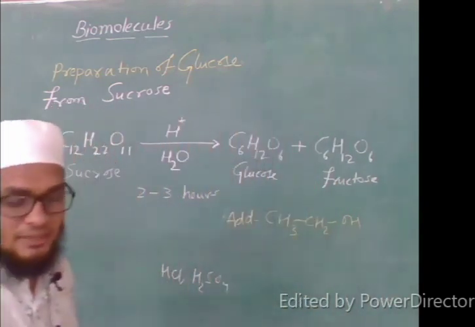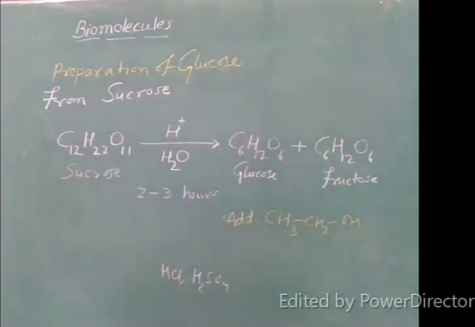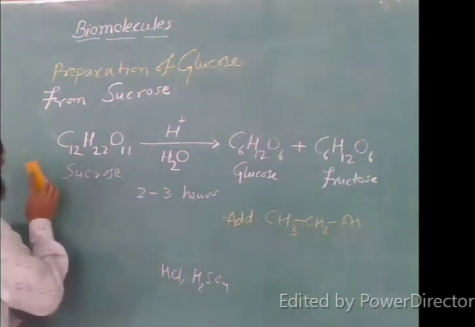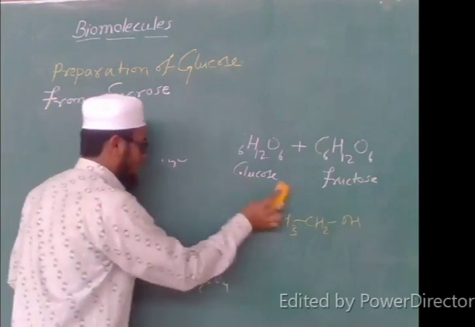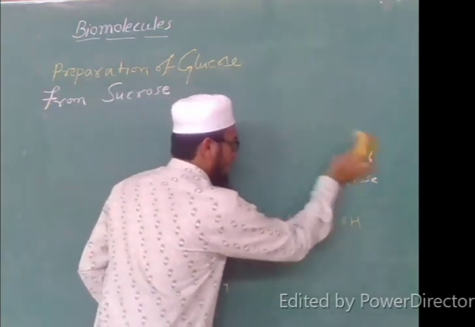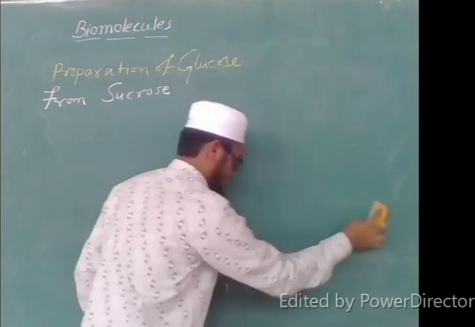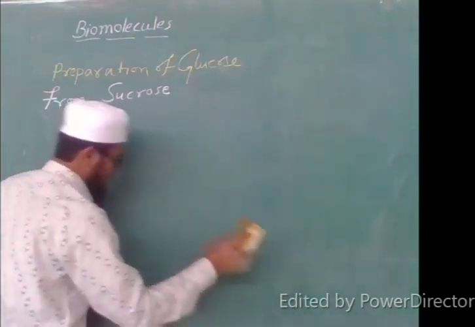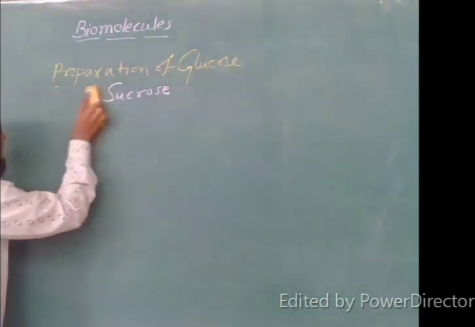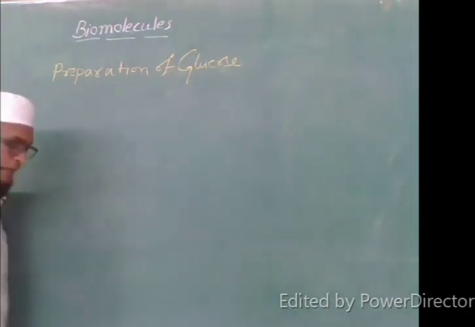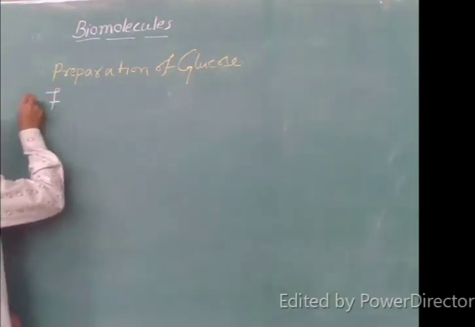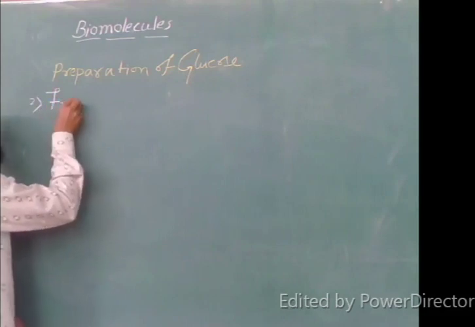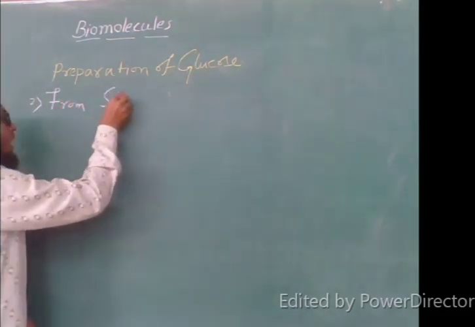The next preparation method given in your syllabus is from starch. Where do we get starch? In our daily life we get starch from potato. So I will write the next preparation method. The second preparation method is from starch.